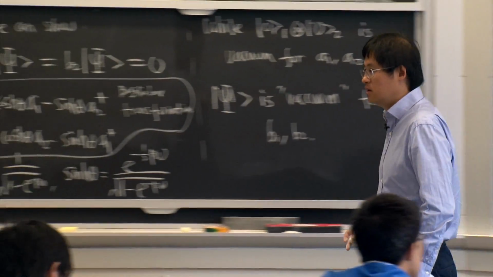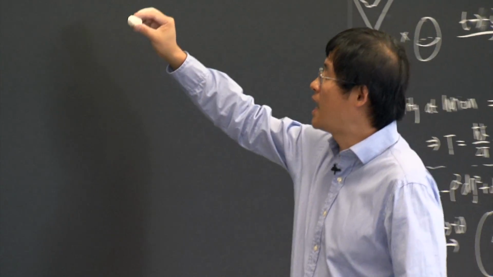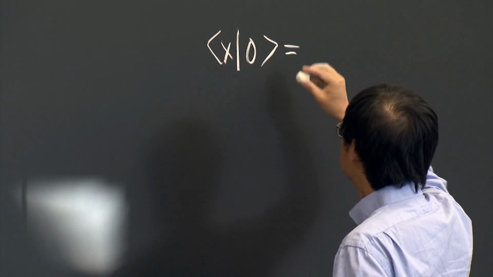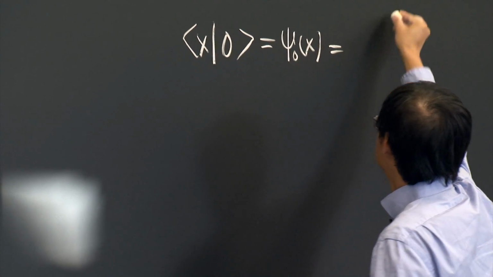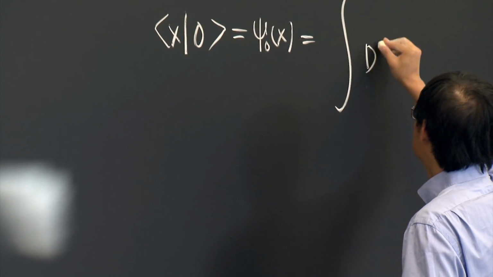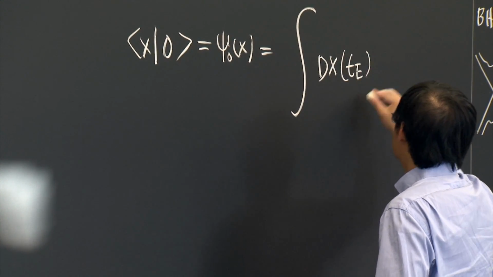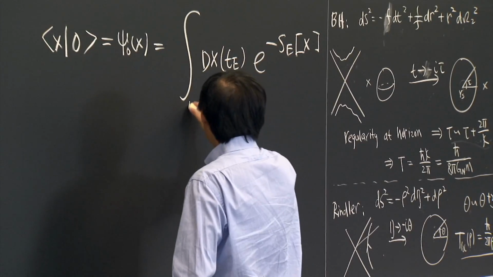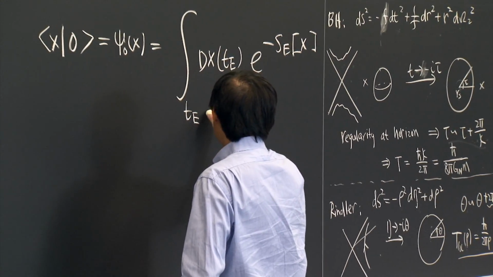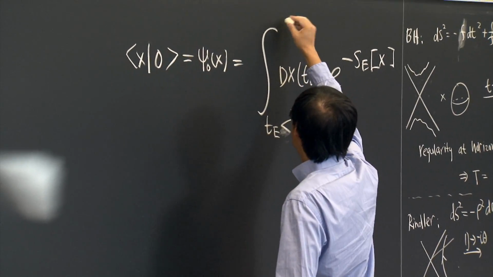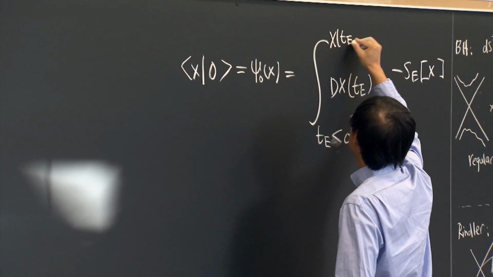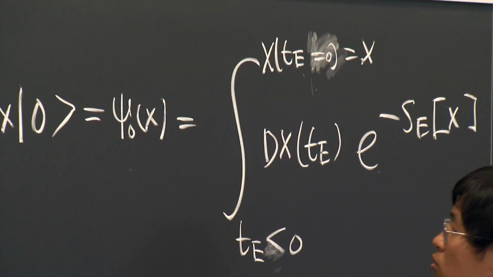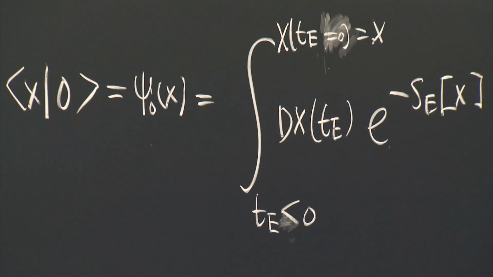So in standard quantum mechanics, if you want to write down the ground state wave function, that is what you do. You go to Euclidean and integrate over all TE smaller than 0, with the boundary condition that x evaluated at TE equal to 0 equals x, and that gives you the wave function.